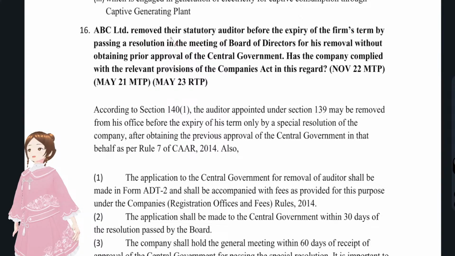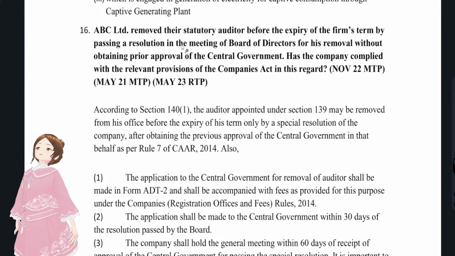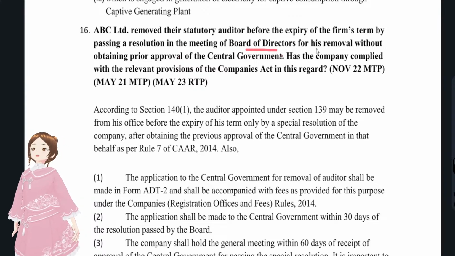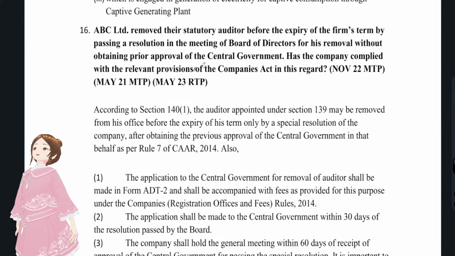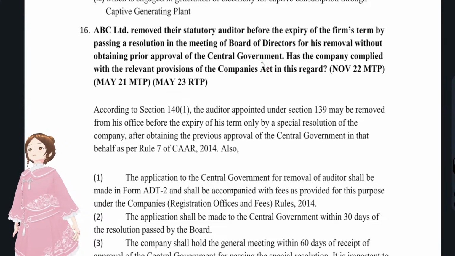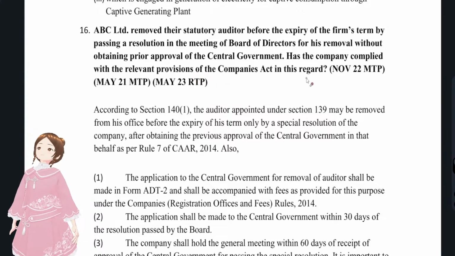ABC Limited removed their statutory auditor before the expiry of the term by passing a resolution in the meeting of the board of directors for their removal, without obtaining prior approval of the central government. In the previous question we saw that if our auditor was removed before expiry of the term, they have to take prior approval of the central government, because it's a serious matter. Auditor's independence might get affected. There might be a conflict of interest between auditor and shareholders. Has the company complied with the relevant provisions as per the Act or not? No, they have not complied with the provisions as per the Act.